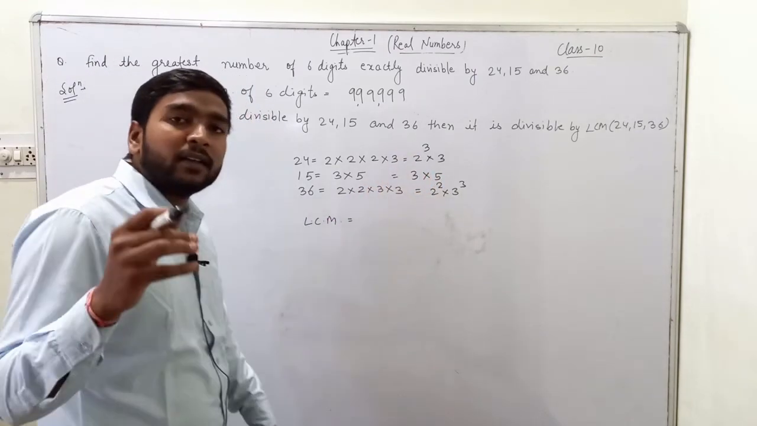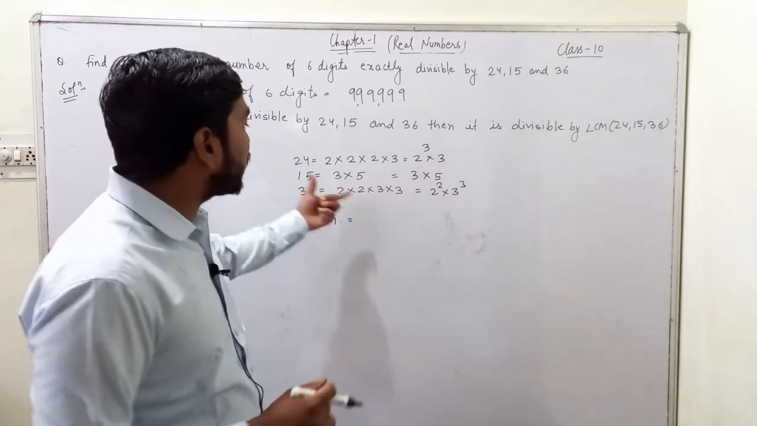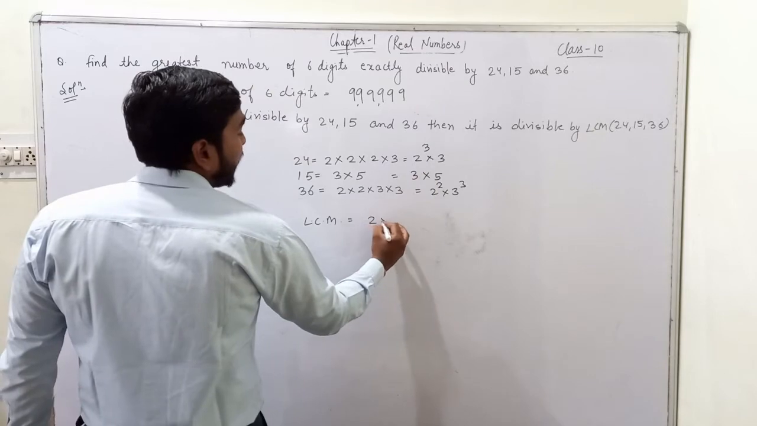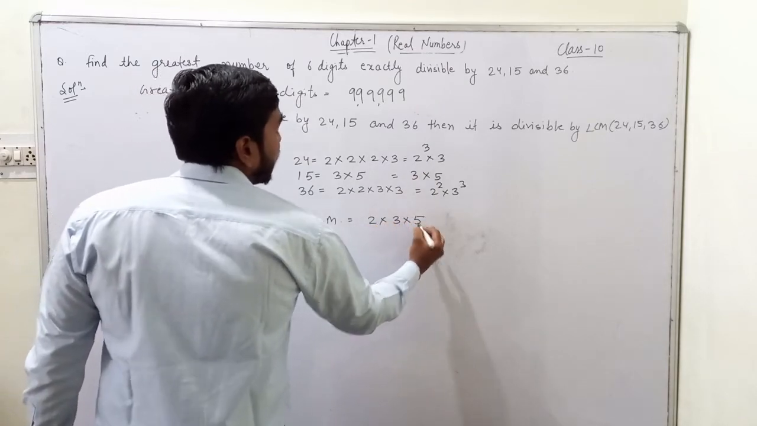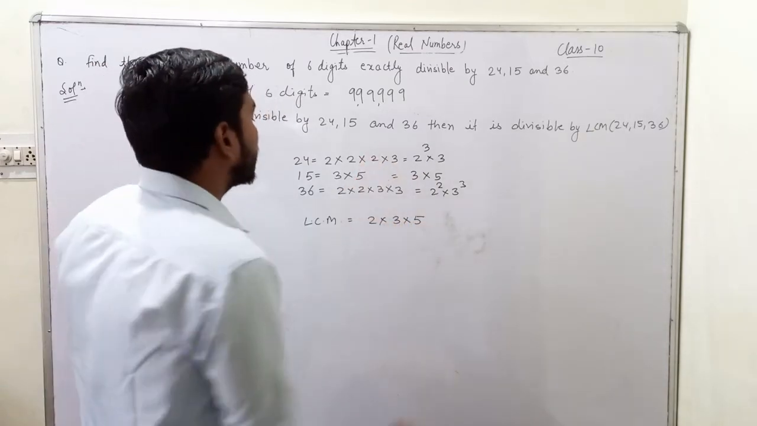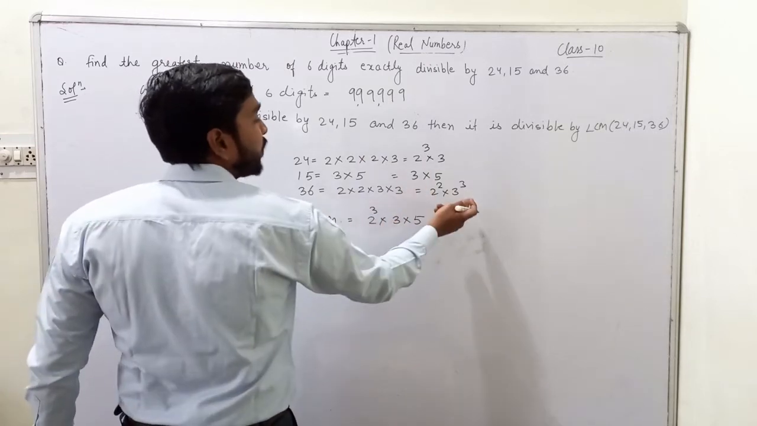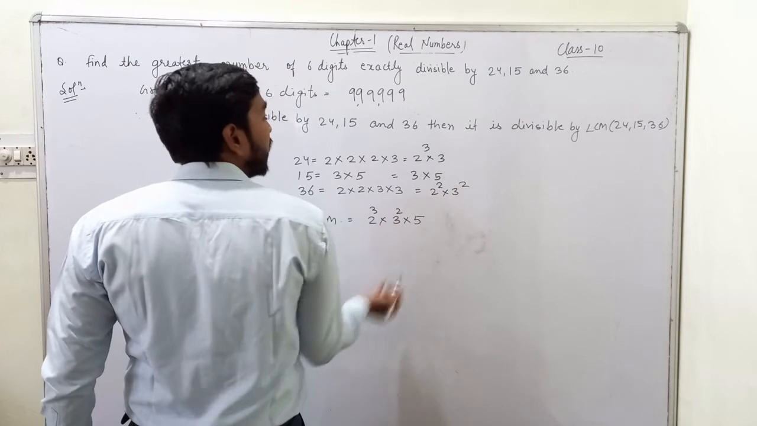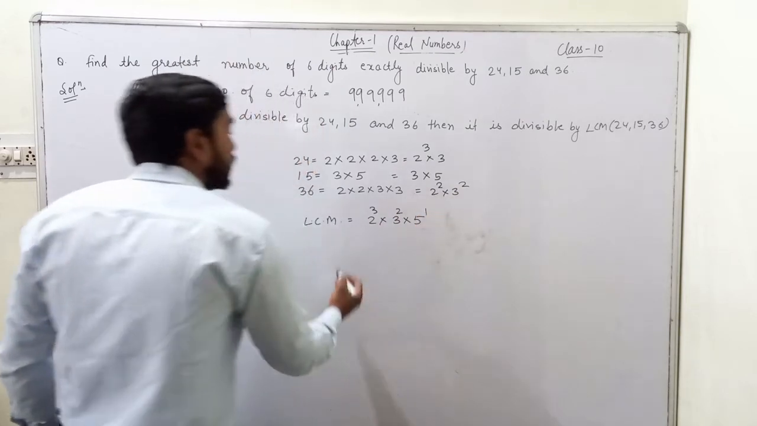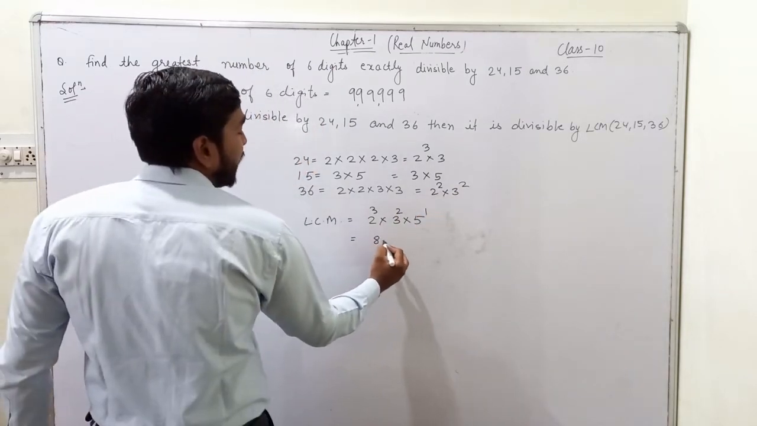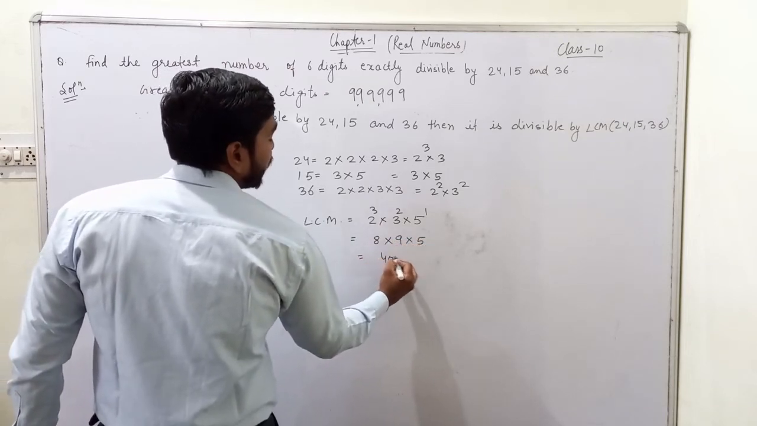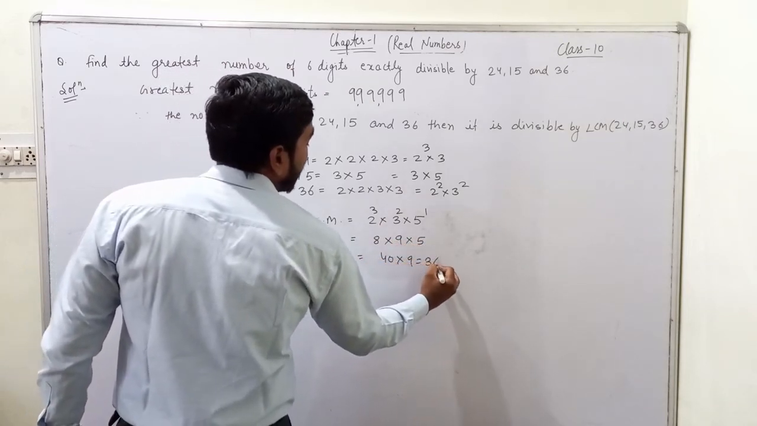first we need to write all the factors in the prime factorization. So the numbers are 2, 3 and 5. So we will write 2, 3 and 5. Now the highest power of 2 is 3. The highest power of 3 is 2. And the highest power of 5 is 1. So what do we get? We get 8 times 9 times 5. So it is 40 times 9, that is equals to 360.